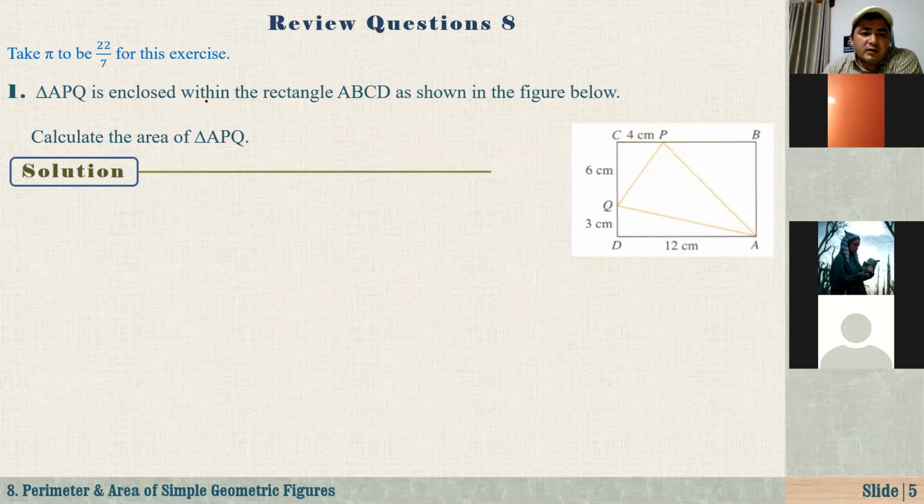So in this question, triangle APQ. As you see here, triangle APQ is enclosed within the rectangle ABCD. That means the rectangle will just enclose the triangle, as shown in the figure below. Calculate the area of triangle APQ. Okay, Stalin, let's start with you. We did several examples like this. Just tell me the idea. How are we going to find the area of this triangle APQ? And let me just shade this.